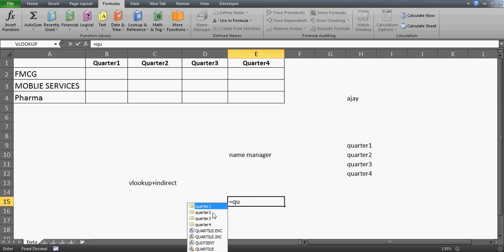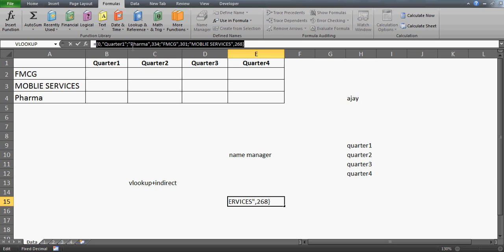If it is a text, yes, it is a text, but these are not text, and I can show you how. If you write here equals to and press F3, you see that they are available here. So they are actually the ranges. This is a cell address. If you press this and just simply press Control Shift Enter, you see what will happen.